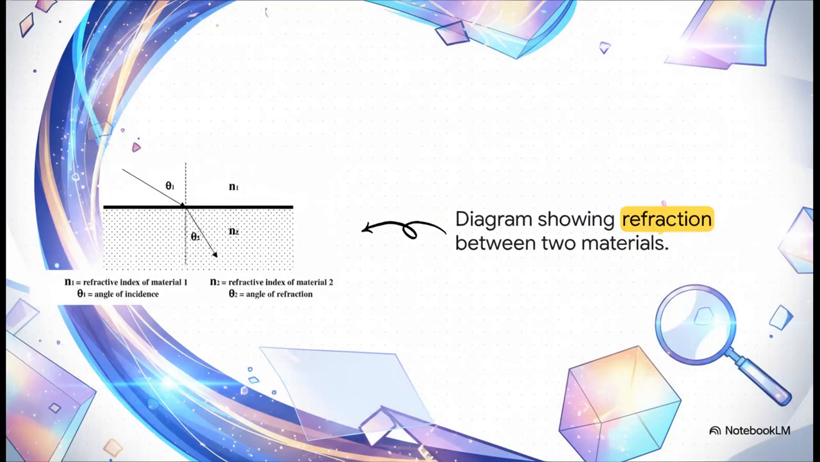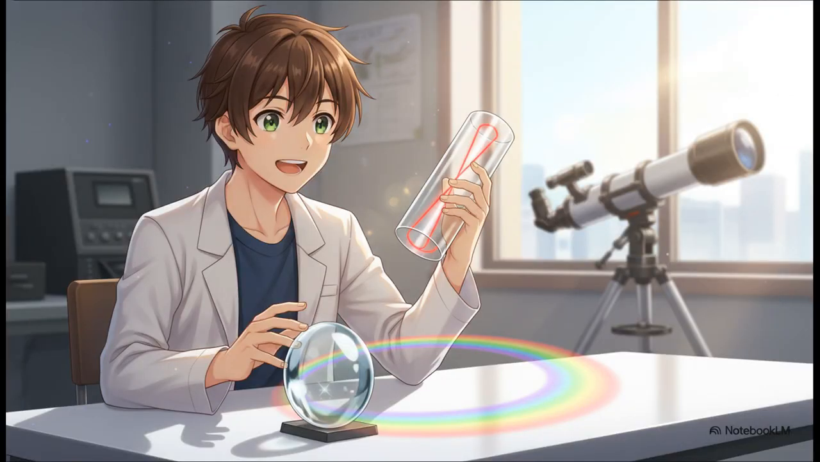Now, light does this incredibly cool thing when it crosses from one material into another, like from air into glass. Its speed changes, which causes the beam of light to actually bend. We call this refraction, and you can see how the angle shifts perfectly depending on the material's density. We harness that bending to make lenses for microscopes and telescopes.